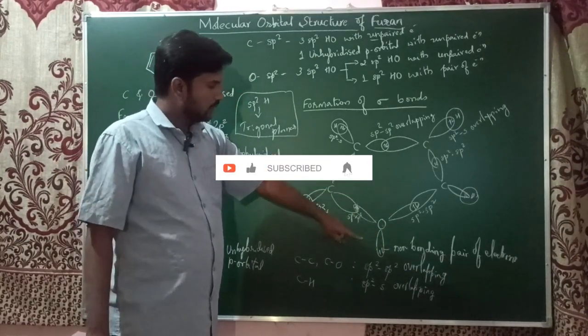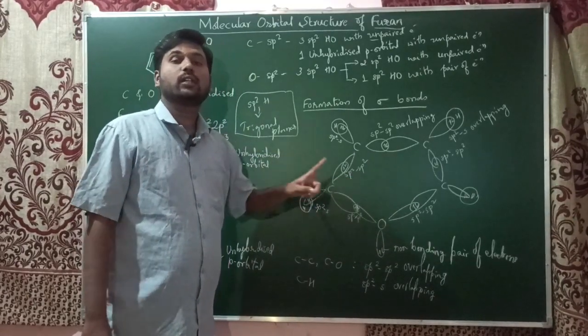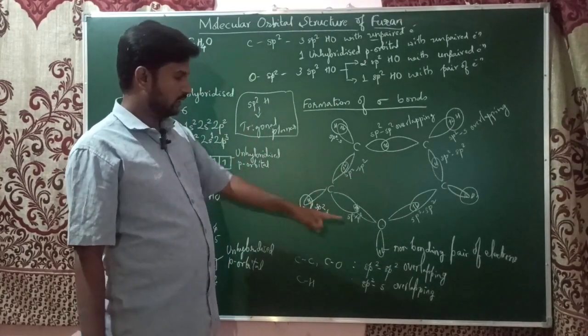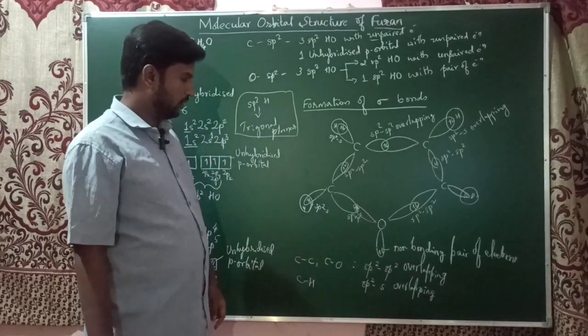Hence it is a non-bonding pair, or lone pair, of electrons of oxygen.